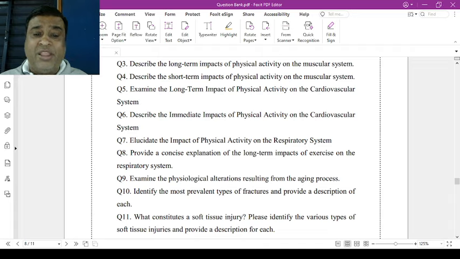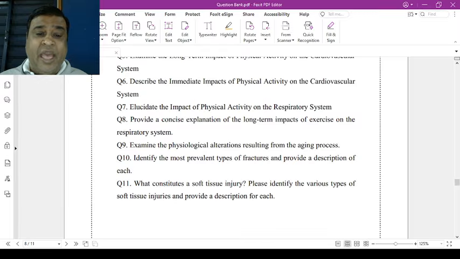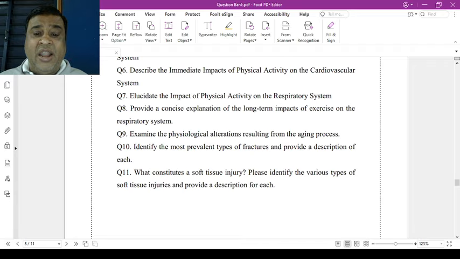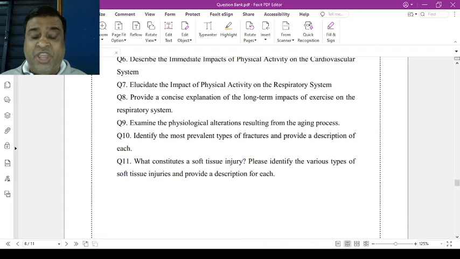Question number 8, provide an explanation of the long-term impacts of exercise on the respiratory system. Question 9, examine the physiological alterations resulting from the aging process. Question number 10, identify the most relevant types of fractures and provide descriptions of each. Question number 11, what constitutes soft tissue injuries? Please identify the various types of soft tissue injuries and provide a description for each.